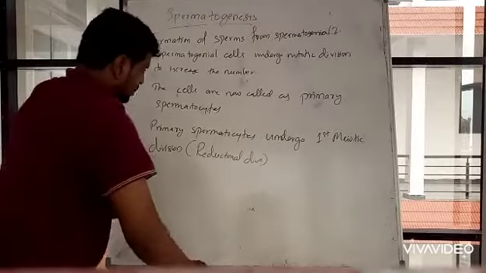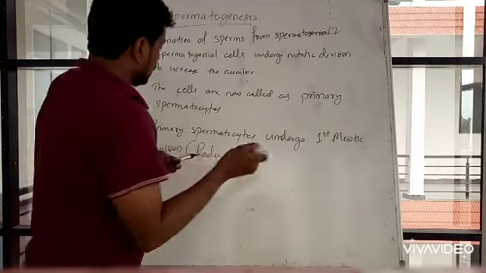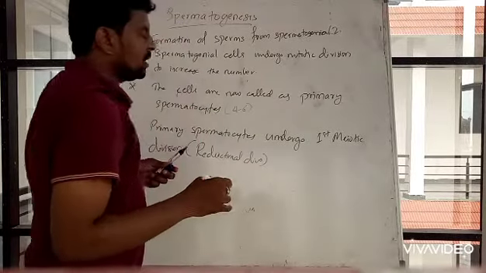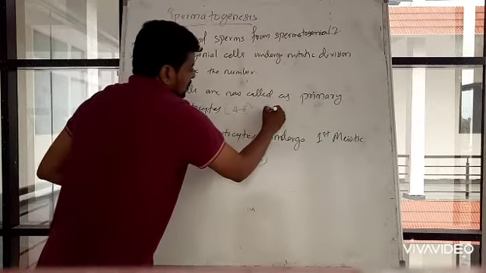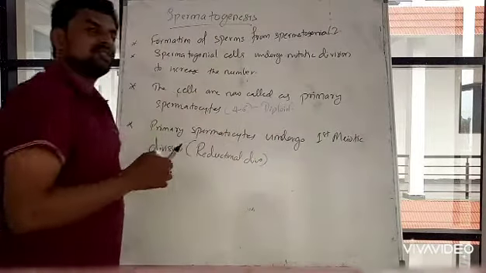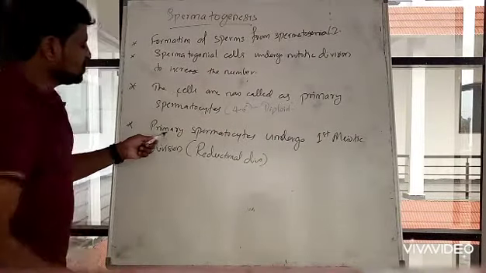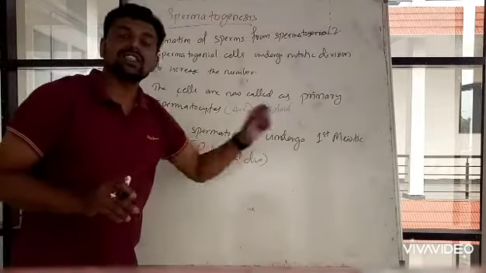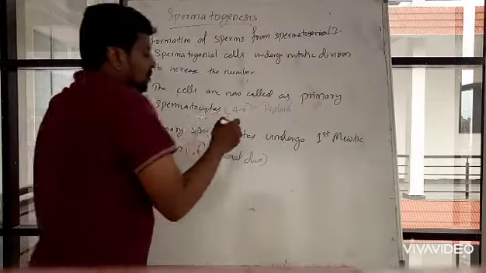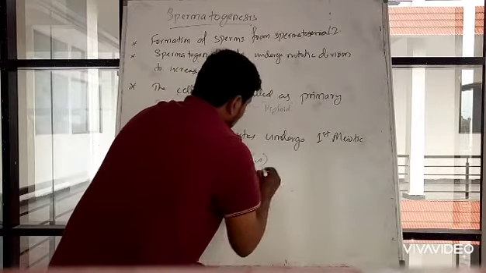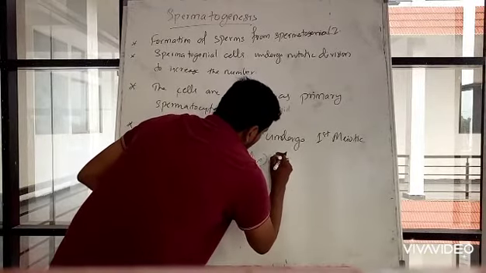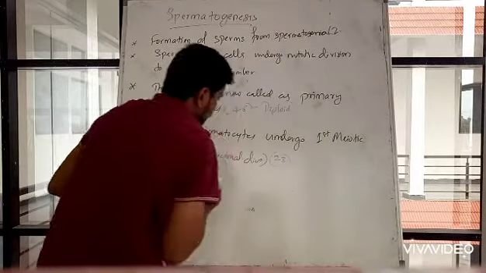The primary spermatocytes are diploid, meaning they have 46 chromosomes. After the first meiotic division, the number of chromosomes is reduced to half, that is, 23 chromosomes.